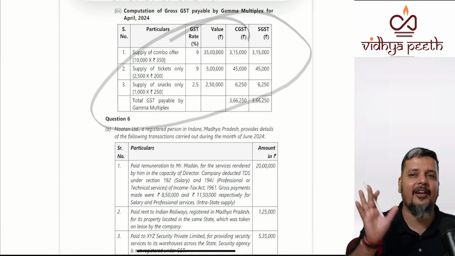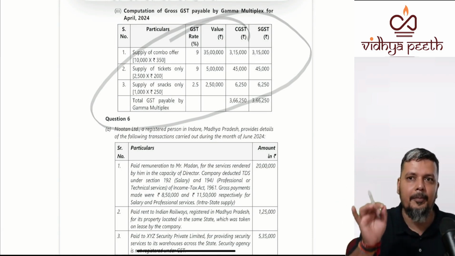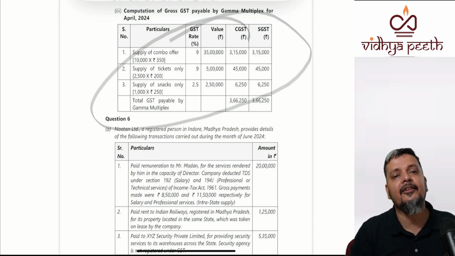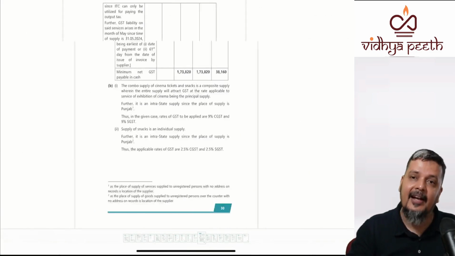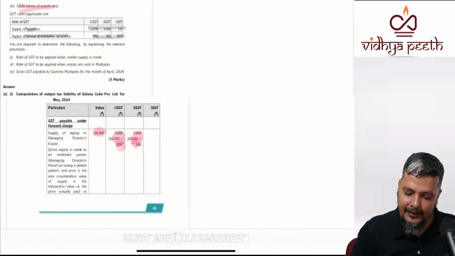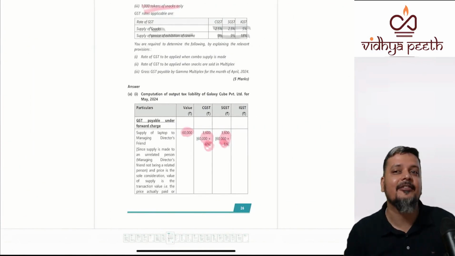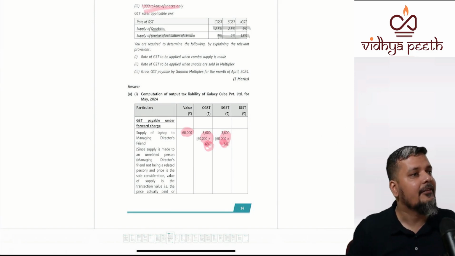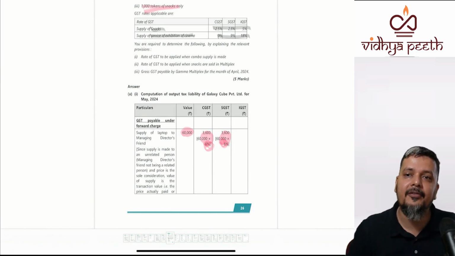I'm not interested in the final number. I'm just interested to know how you are going to crack it, how you are going to prepare your tables. This is a special case where the same concept of composite supply was asked twice. One as a part of a bigger question which was given for 10 marks, the other an independent question for 5 marks. So totally composite supply itself came for about 7 marks. Even if you take 1 or 2 marks for that, 6 to 7 marks was only composite.